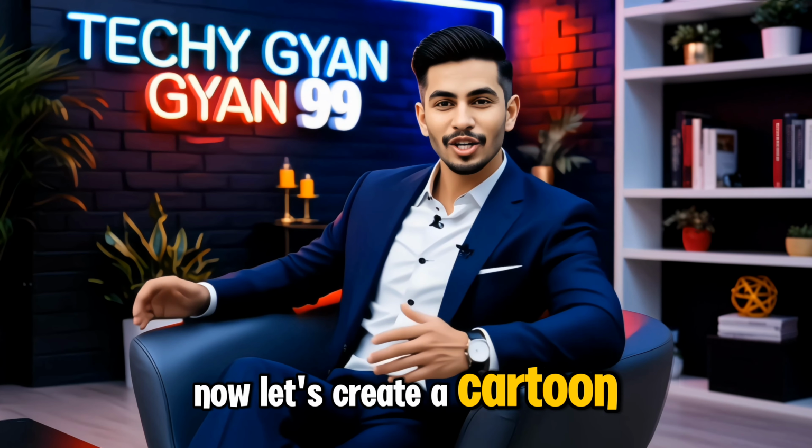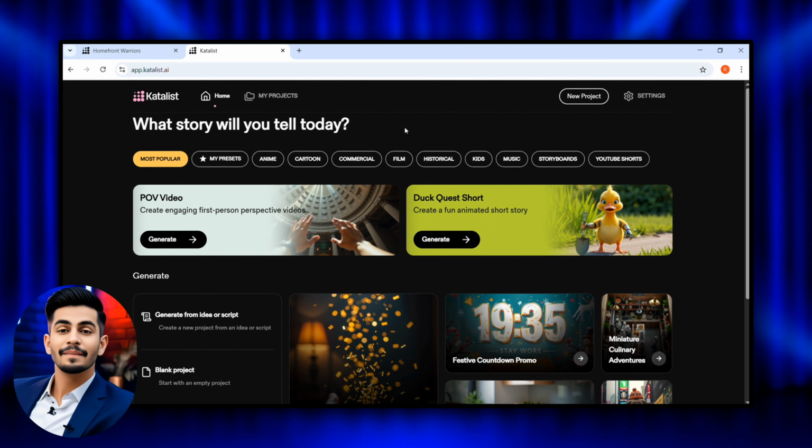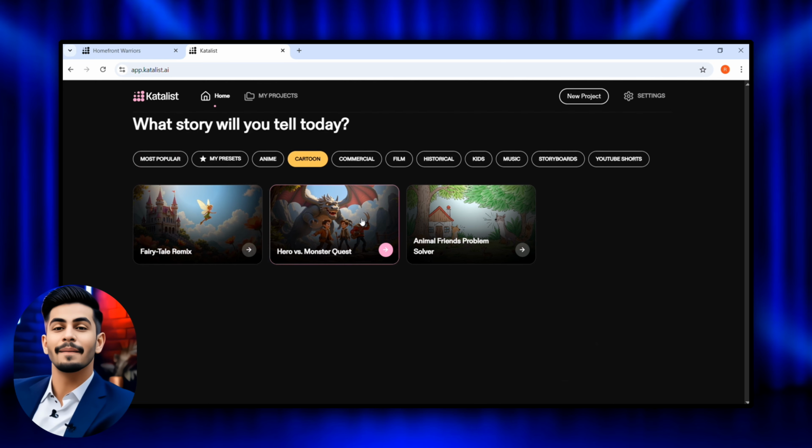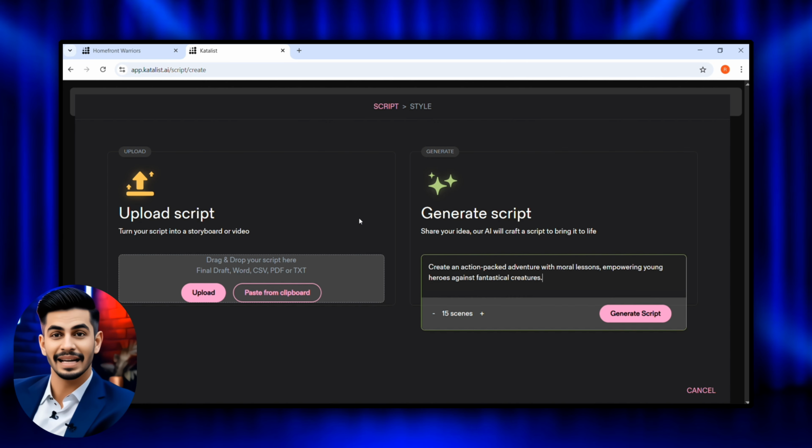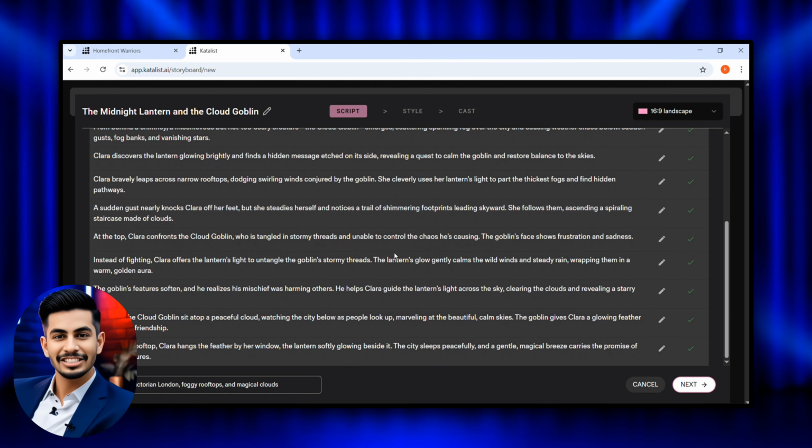Now, let's create a cartoon video using the same process. For that, I'll simply select the cartoon option and open the preset. Then, I'll enter a simple idea and choose the number of scenes I want in the video. After that, I'll just click on Generate. In a few moments, the tool will turn my simple idea into detailed scene prompts.